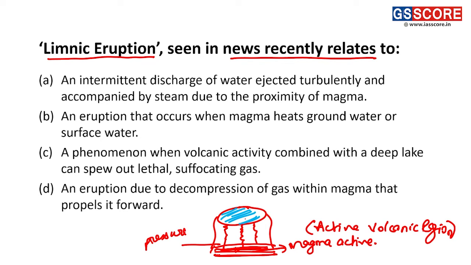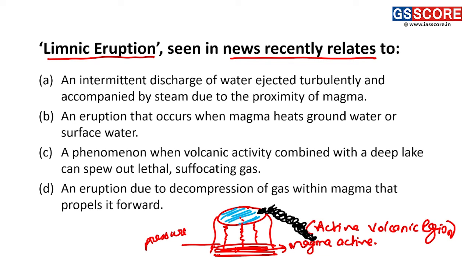And the gases mix with the water present here in the lake. These gases and this water get combined and form a very harmful smog, which is quite heavy because of the presence of water vapor and water moisture density.